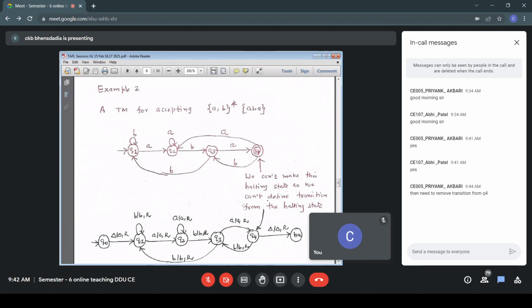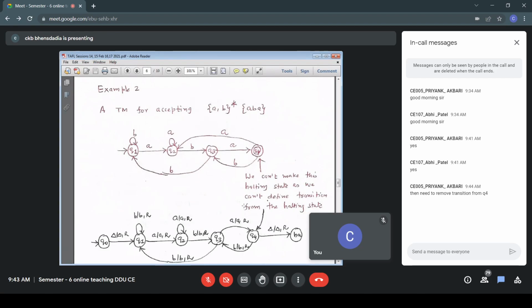Once I am in the state Q4, if I get a blank, it means the string ends with ABA. It means I have to accept the string. So on getting the first blank after the input, if I am in the state Q4, it means it is ending with ABA, and I have to accept the string.